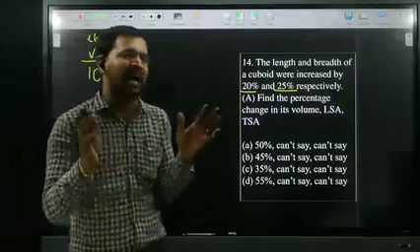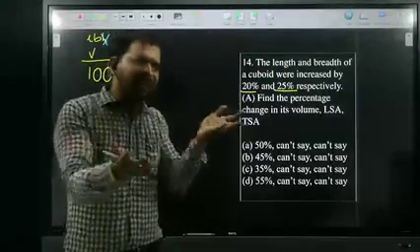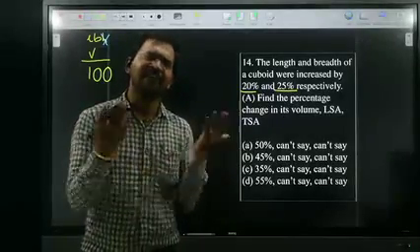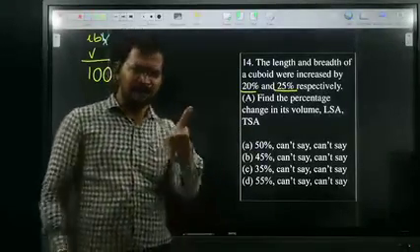Why do I assume height as a constant? They didn't mention anything. There is no change in the height. If any change is there, they mention it. All of you clear?